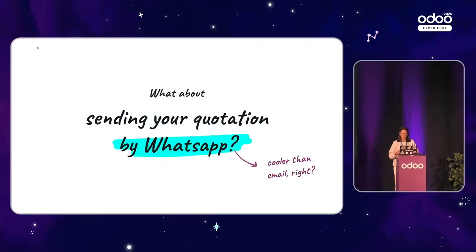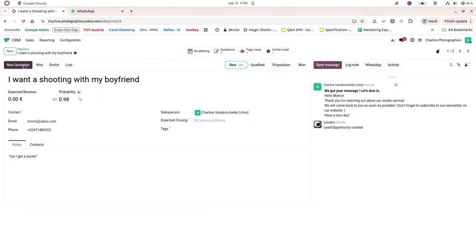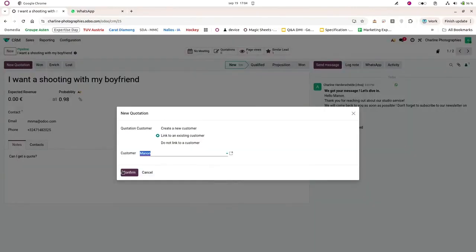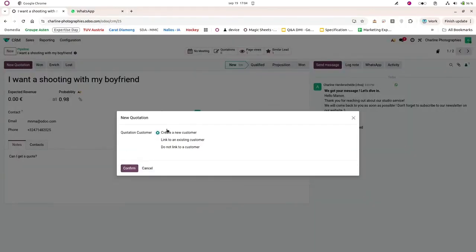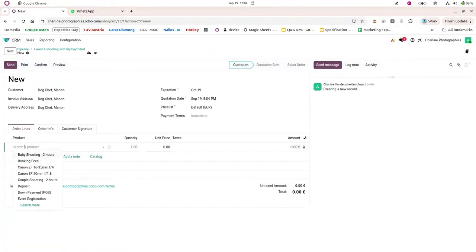So now that I have this new opportunity, what I want to do is to send the quotation by WhatsApp. Cooler than email, of course. So what I can do is to click on the new quotation button. And here I will create a new customer and I will confirm. Then I want to add a product, so I will add the couple shooting, 2 hours.